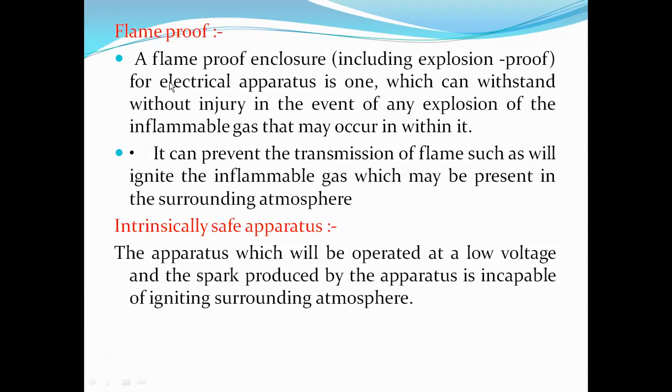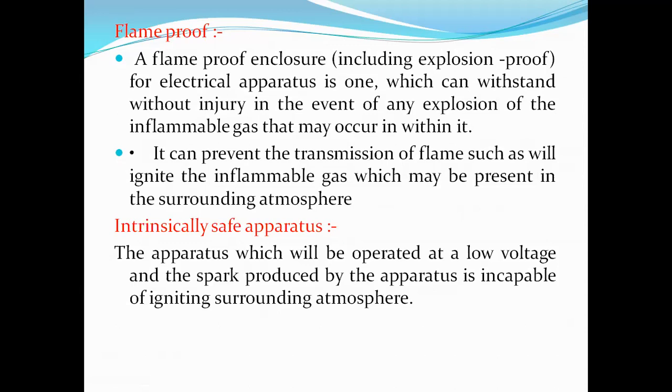Look here. A flame proof enclosure, including explosion proof, for an electric apparatus is one which can withstand without injury any explosion of inflammable gas that may occur within it. In underground coal mines the environment is completely different. It might contain several gases.